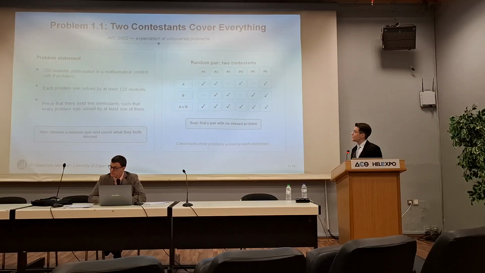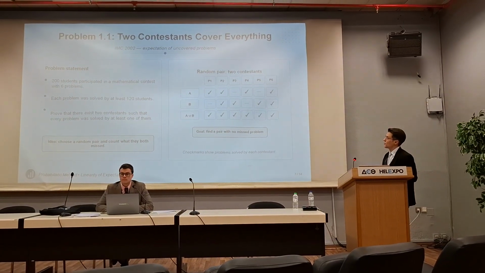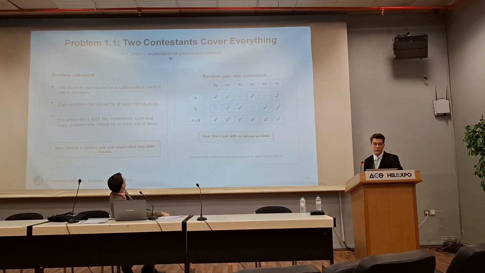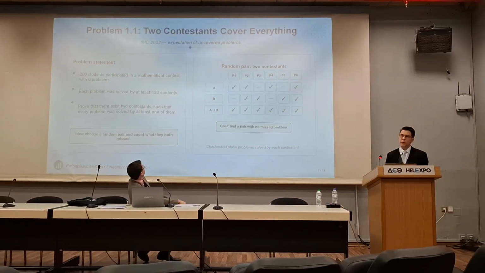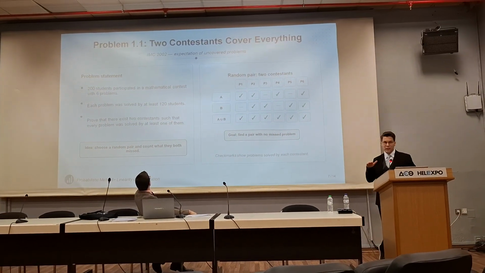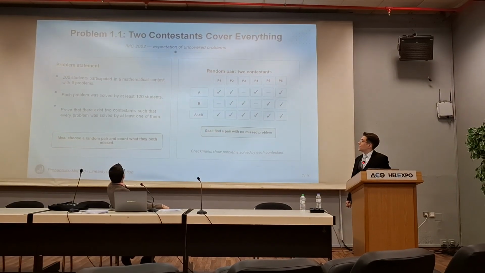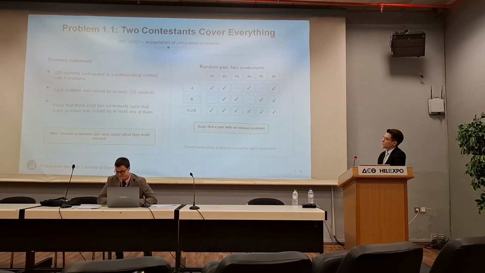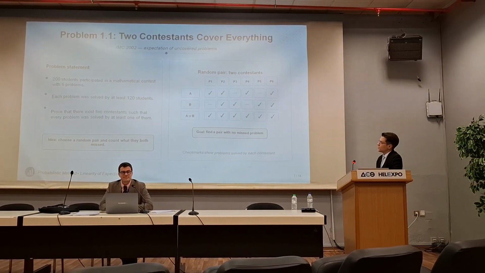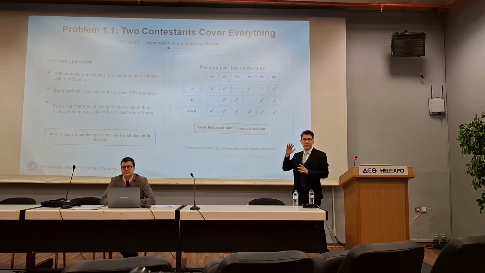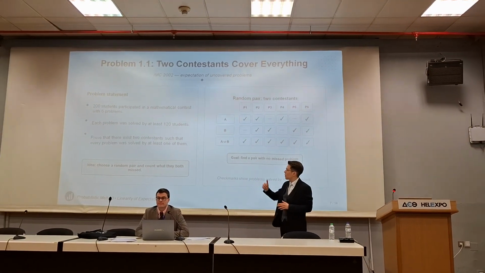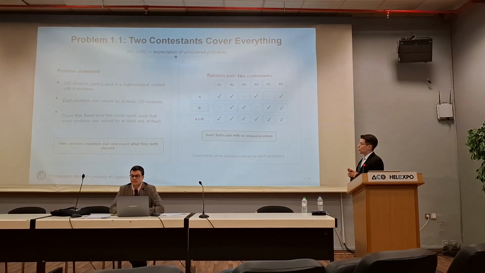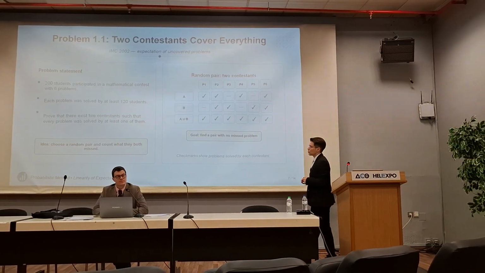This was the introduction problem, and now we're going to see a problem from the International Mathematics Competition of 2002. This is the competition for university students, and in university student competitions we see probabilities a lot more than in secondary school competitions. So we have 200 students. We participated in a contest with 6 problems. And the only thing that we know, which is different from many competitions, is that each problem was solved by at least 120 students. We want to prove that there exist 2 contestants, so that every problem was solved by at least one of them.